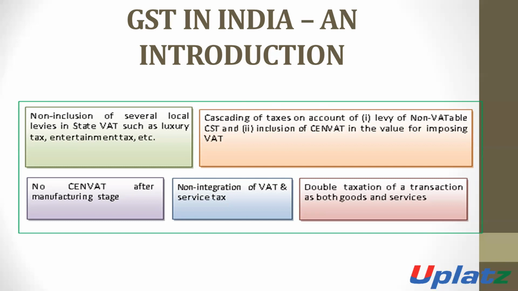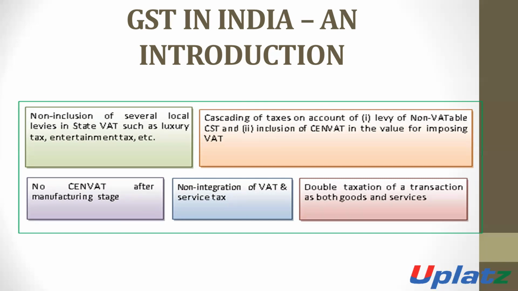That is, the amount of CST cannot be adjusted with the VAT, and VAT is levied on the CST also.